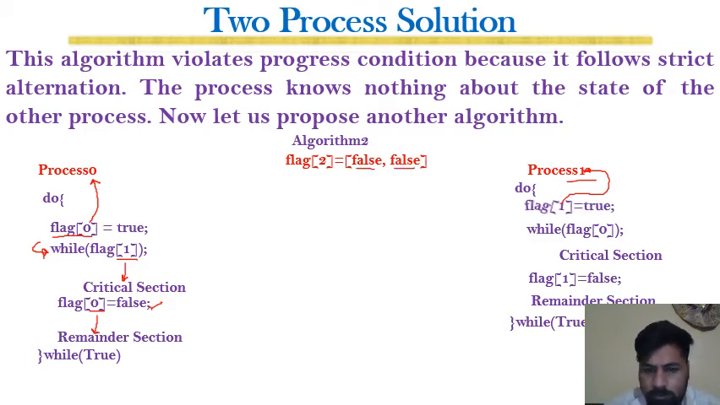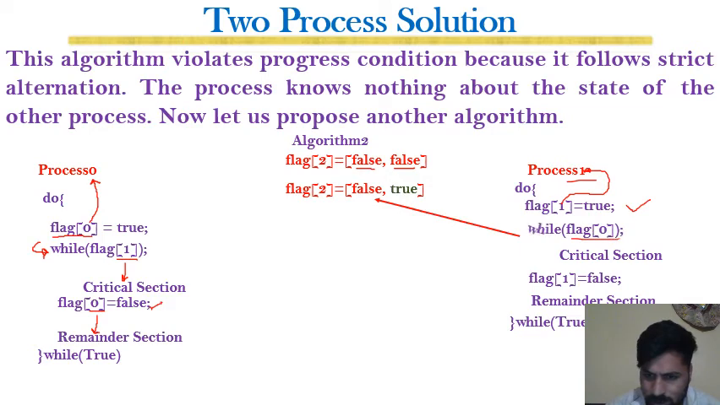Then, for example, P1 wants to enter its critical section, so it sets flag 1 to true. Now it will check while flag at 0. Flag at 0 is not true, so the condition is not satisfied. Once the condition is false, the wait loop will exit and P1 will enter the critical section.